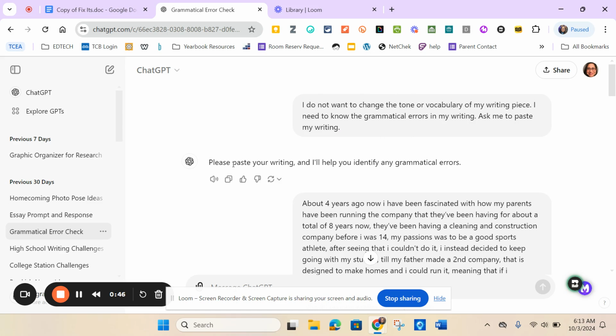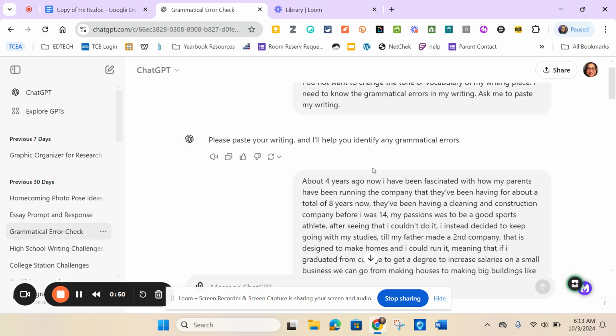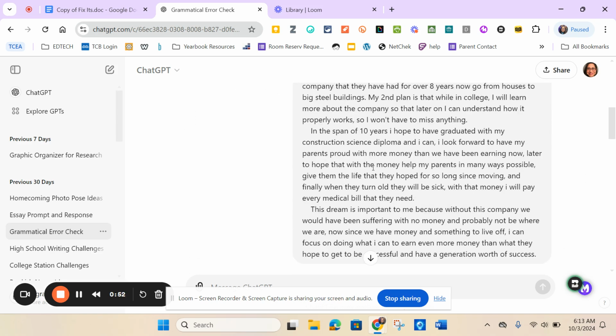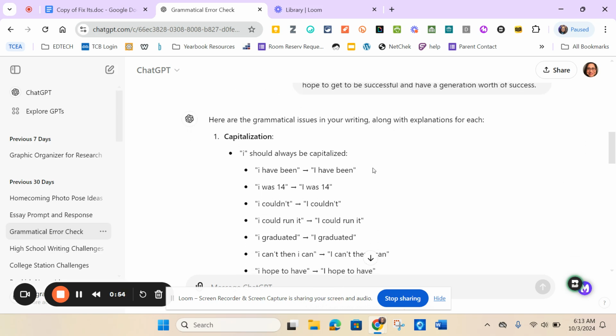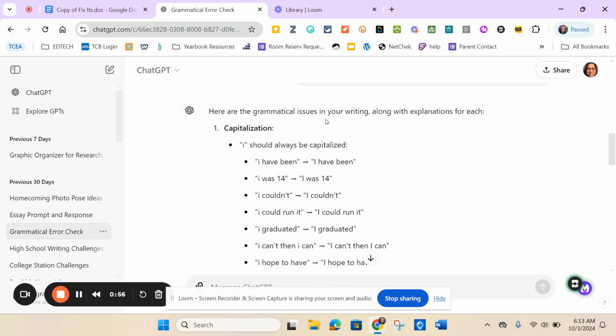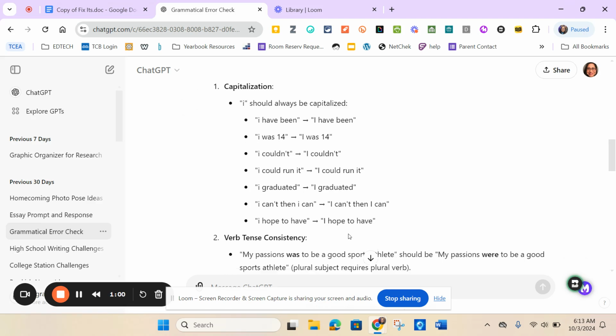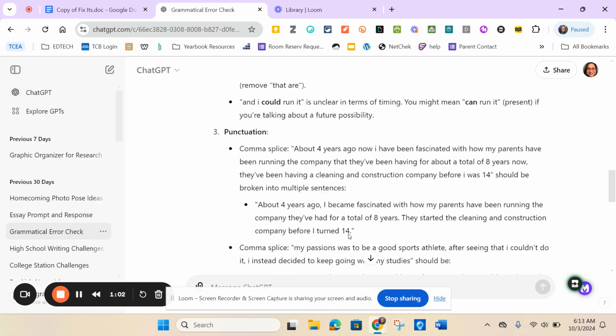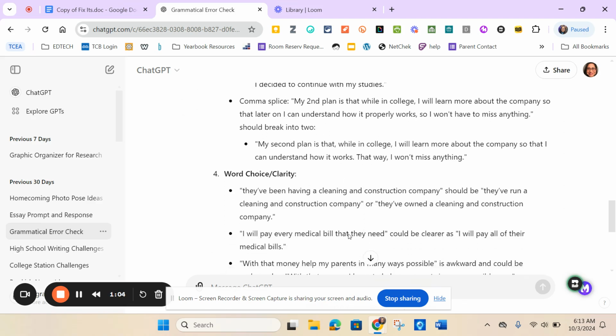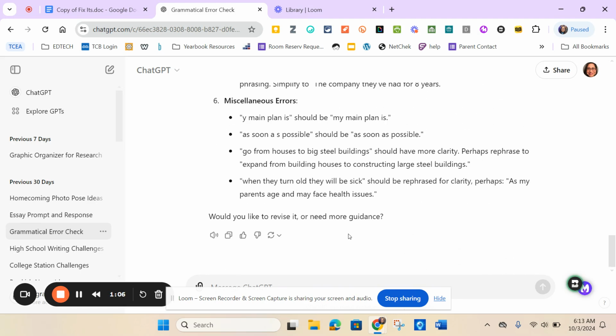So of course it'll tell you, please paste your writing and I'll help you identify any grammatical errors. So again, I put in just this random piece and it'll tell you, here are the grammatical issues in your writing along with explanations for each. And it goes through and tells me all the reasons why it's wrong and how it can be better, right? So then it asks, would you like to revise it or do you need more guidance?